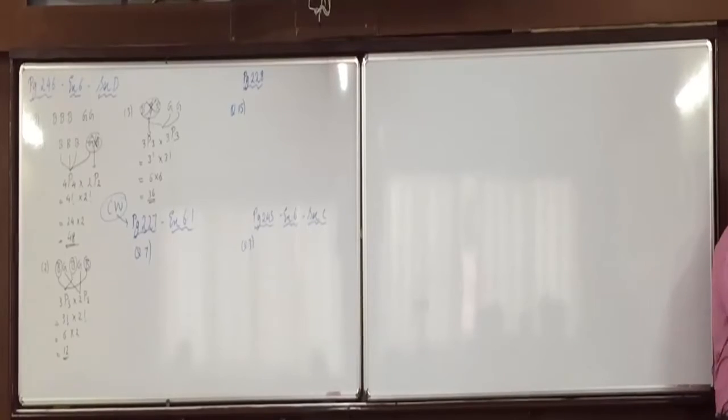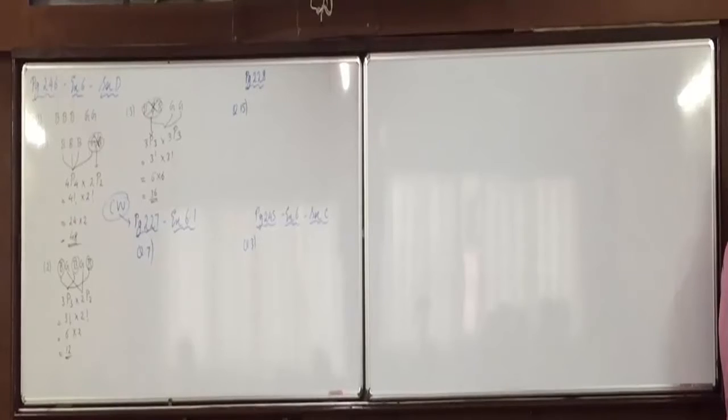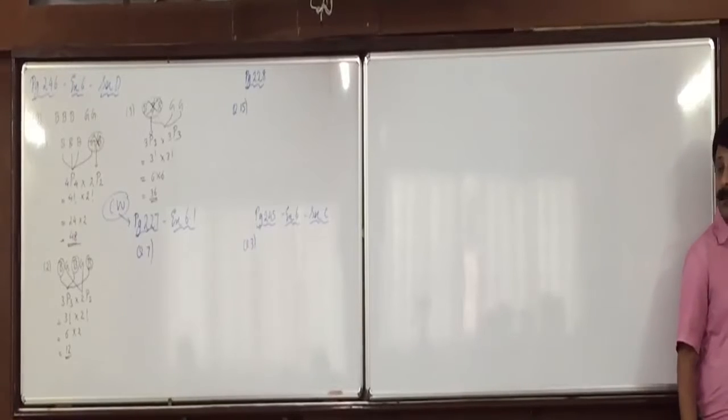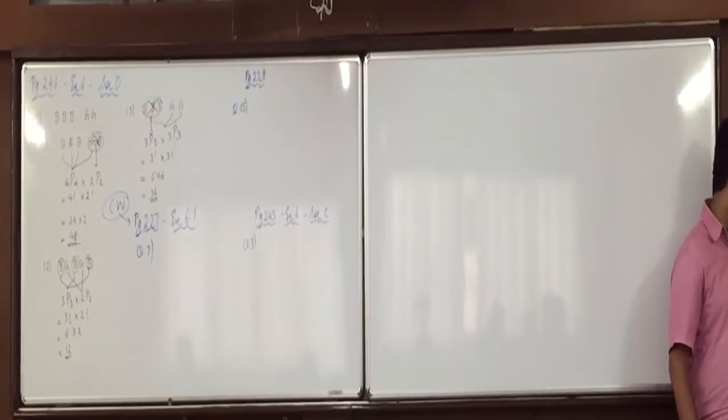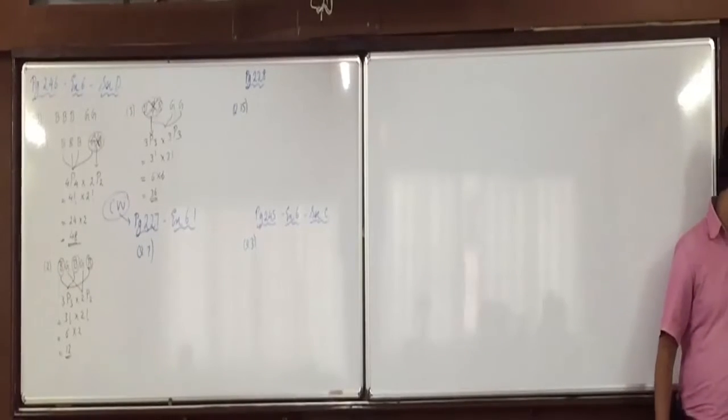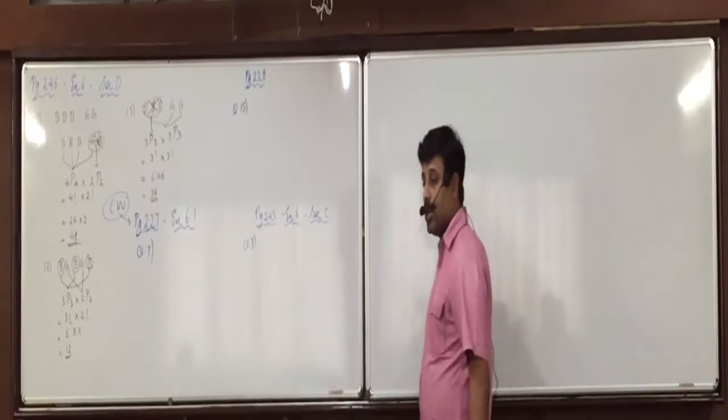Now look at page number 227. Be attentive. Maintain silence. Page 227, question 7. In how many ways can 5 boys and 3 girls be arranged in a row such that all the boys are together?